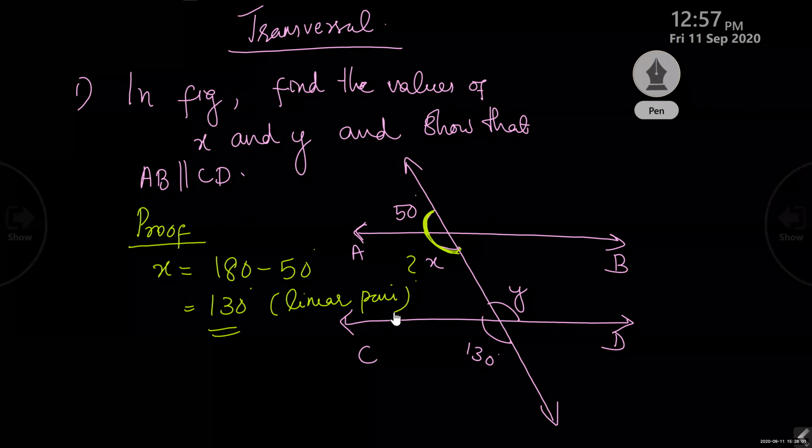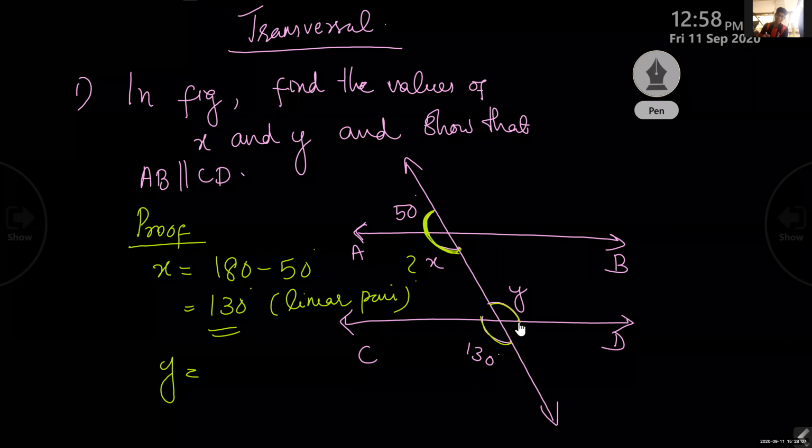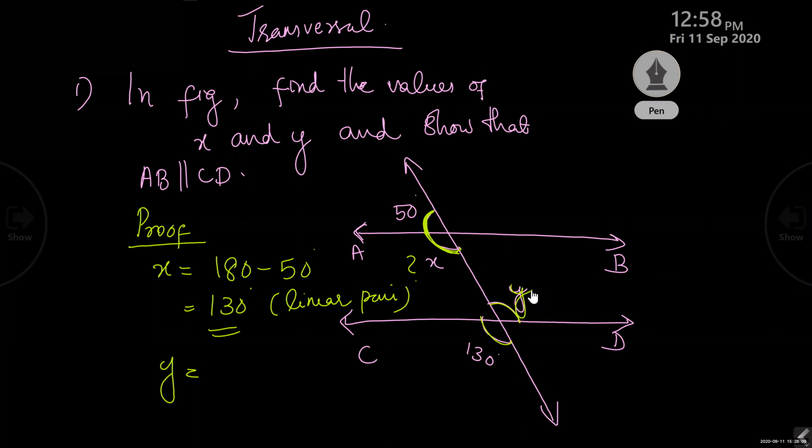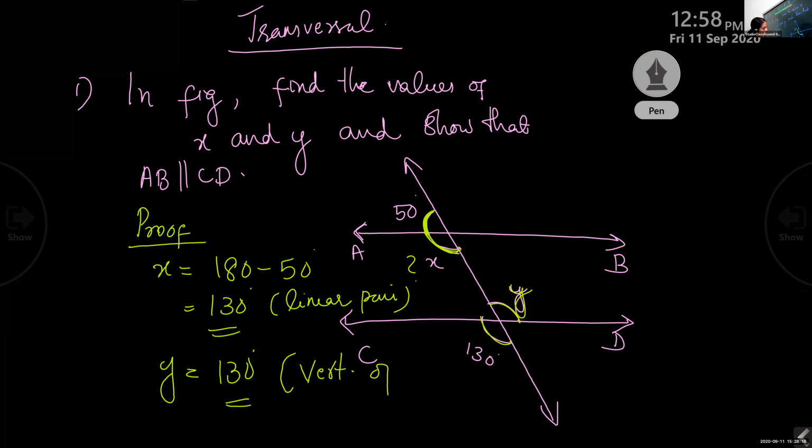It is not 20, 130. Ma'am, y? Vertically opposite. Y is vertically opposite 130. Y is 130. Reason is vertically opposite angles. And we have to prove that AB parallel to CD.